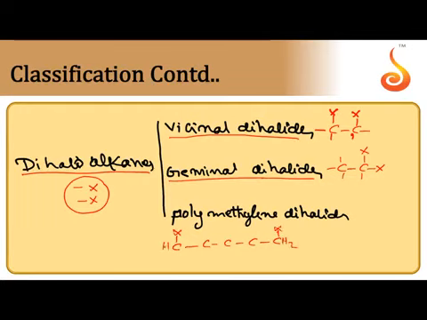So terminal carbon will become methylene. Middle carbons automatically methylene groups. So here there are 5 methylene groups. Pentamethylene dihalide. Its name penta, 5 methylene groups are there. Pentamethylene dihalide.